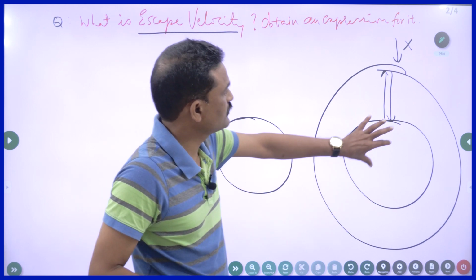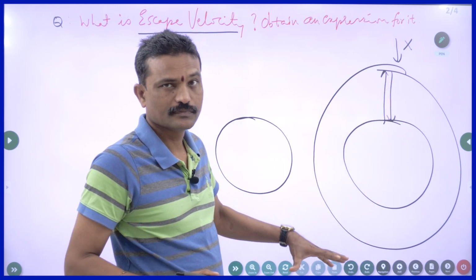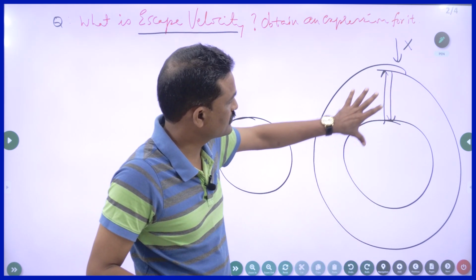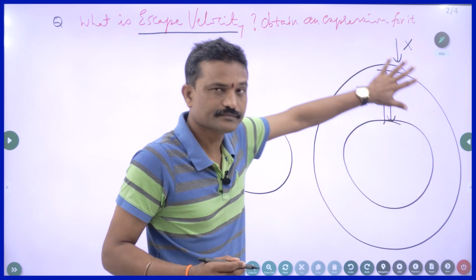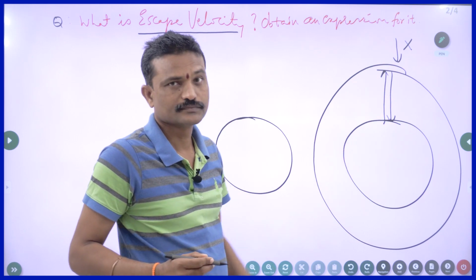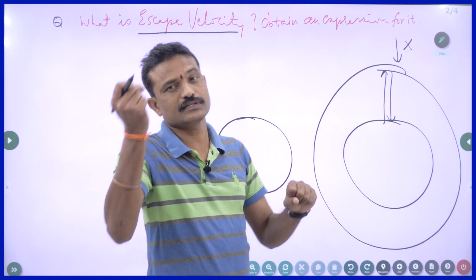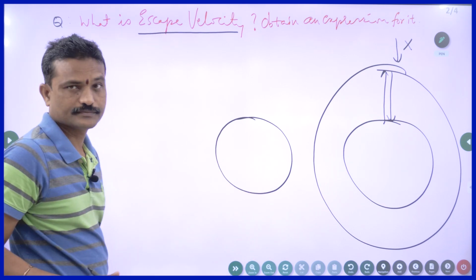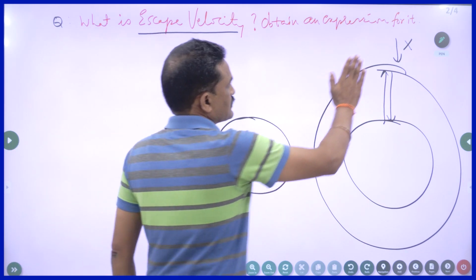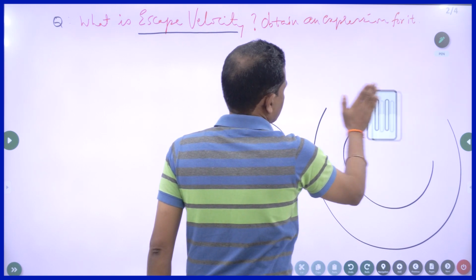Field is a space concept. That means its effect is felt all over this space, all over this area. So, if I throw a stone such that it never returns, then that speed is called escape velocity. It's very simple. So, escape velocity in the exam you can write it straight away.